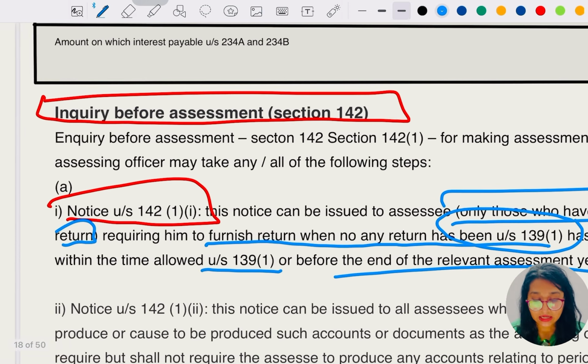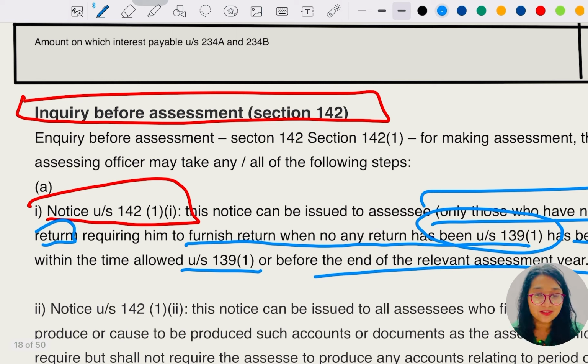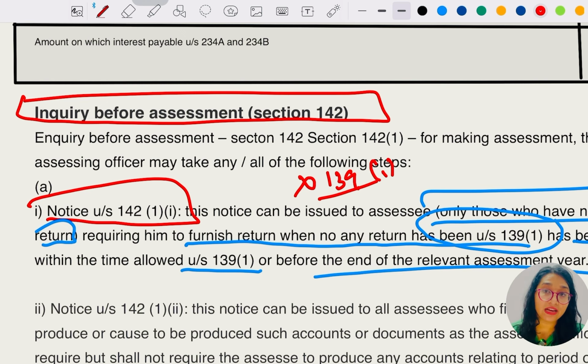Okay, so can I tell you, those are the persons who are going to get the notice under section 142 subsection 1 clause 1, who have not filed return under section 139, right? So can I write here: not filed return under section 139 subsection 1. And what is going to be the time limit? The time limit which was written in 139 subsection 1, or before the end of the relevant assessment year, they have to file the return.